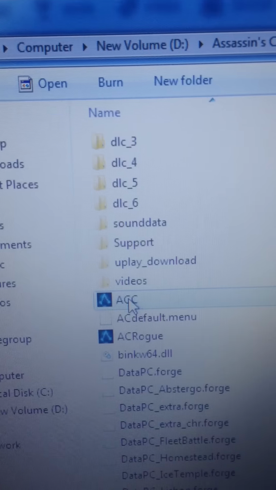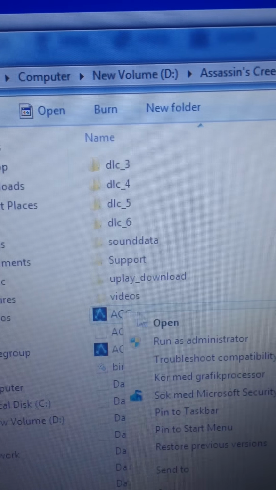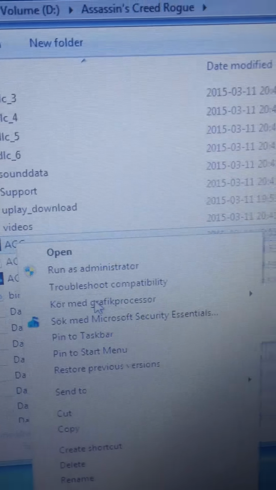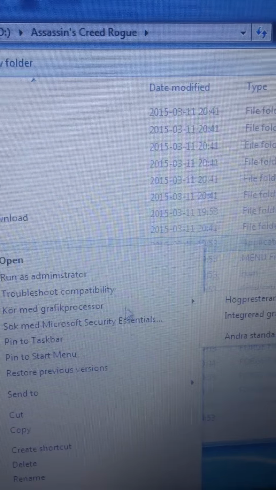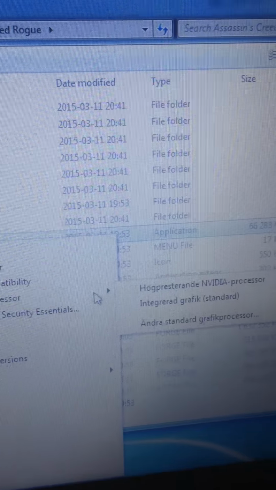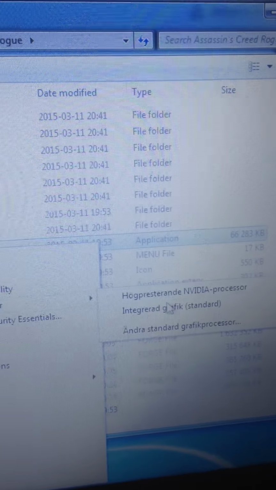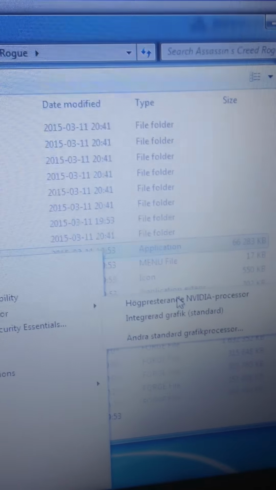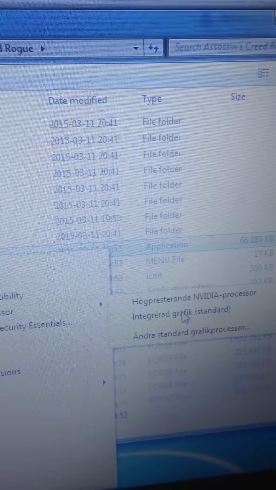Left click it once and then right click. Then you go to where you choose the graphic processor, and then you'll see I have an Nvidia graphic processor and an integrated one.